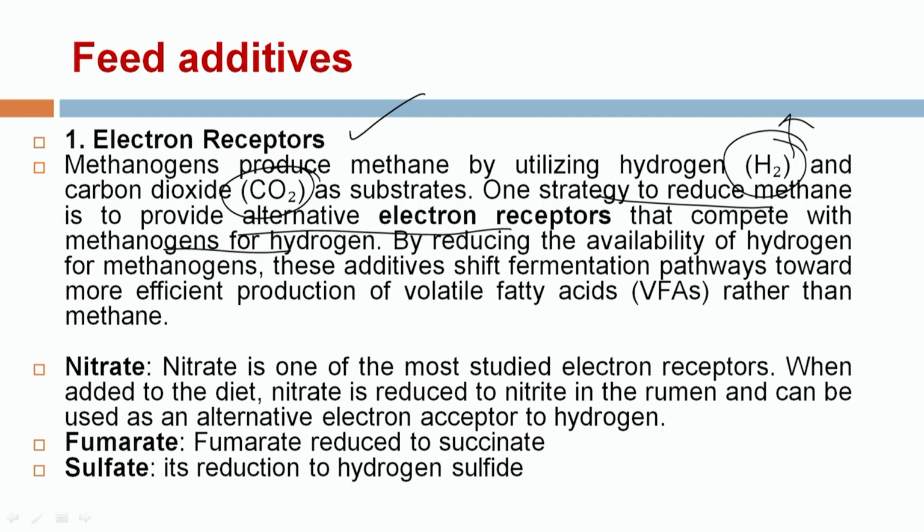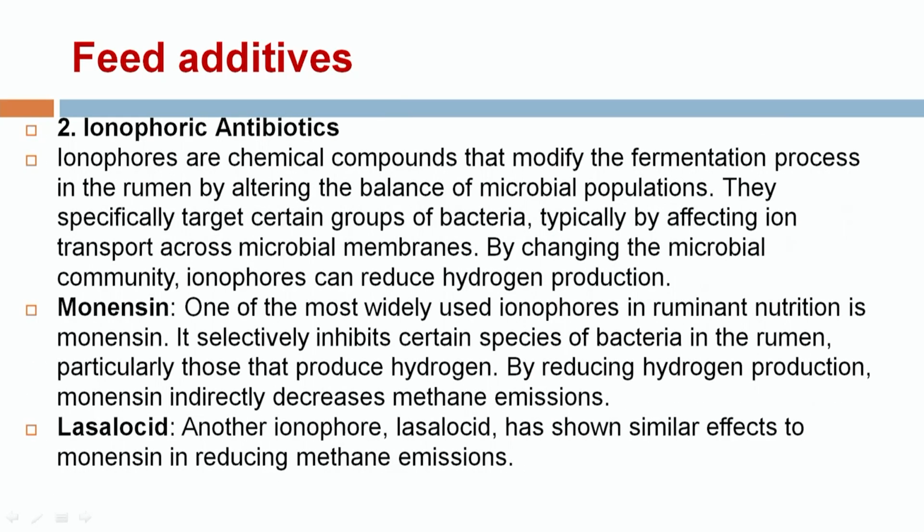There is a shifting of the fermentation pathway, resulting in the production of more efficient volatile acids, that is propionate and butyrate, and finally a reduction in the production of methane. Examples of such electron acceptors are nitrate, fumarate and sulfate. When nitrate is used, it is converted into nitrite by accepting the hydrogen in the rumen, and finally reduces the production of methane.